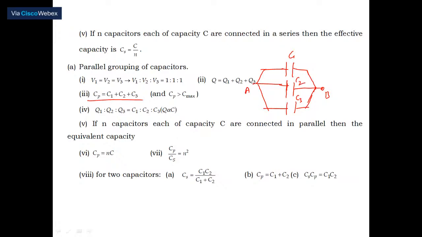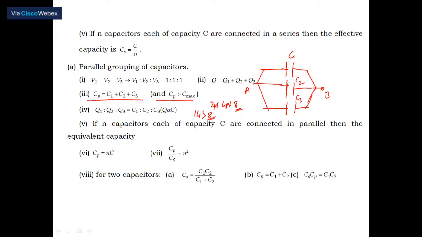Same example you take: 2 microfarad, 4 microfarad, 8 microfarad. Now you see this one: 8 plus 4, 12, plus 2, 14. 14 is a number which is greater than 8, the highest one. So that's why parallel combination is always higher than the highest one which we have selected. Highest among 2 microfarad, 4 microfarad as well as 8 microfarad is 8. So 14 is higher than 8. So Cp is greater than the highest number.